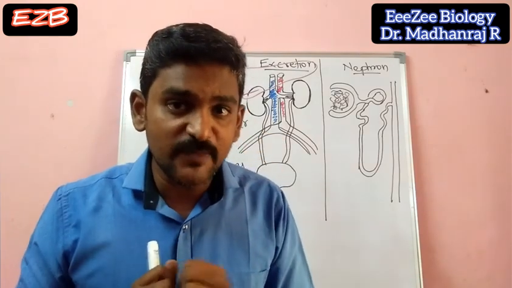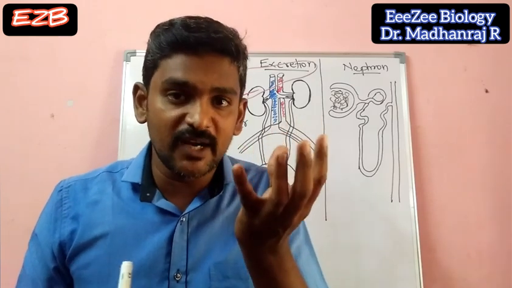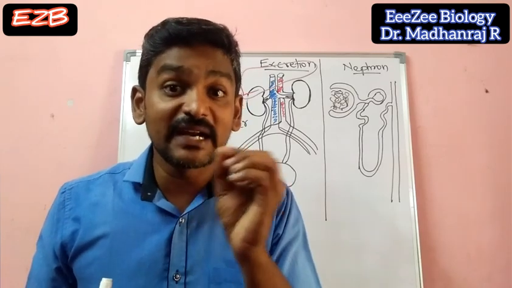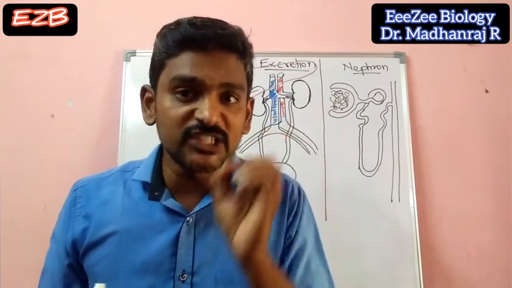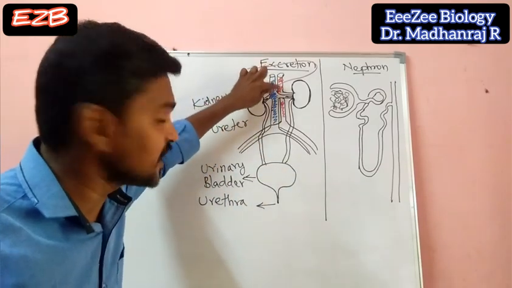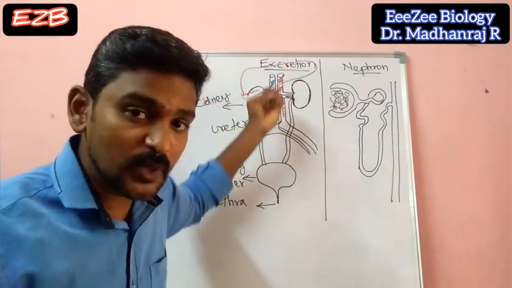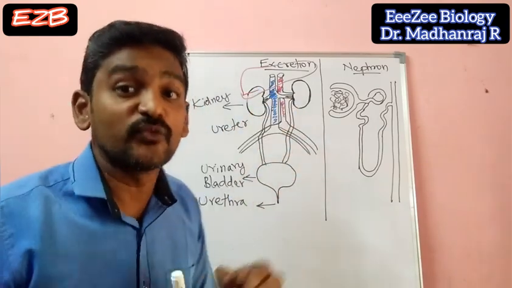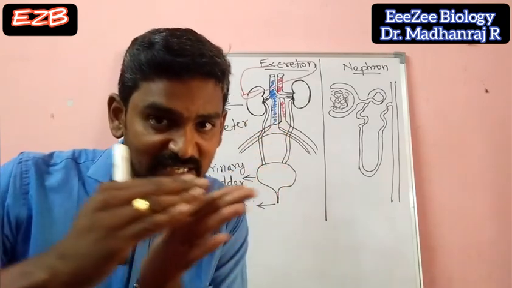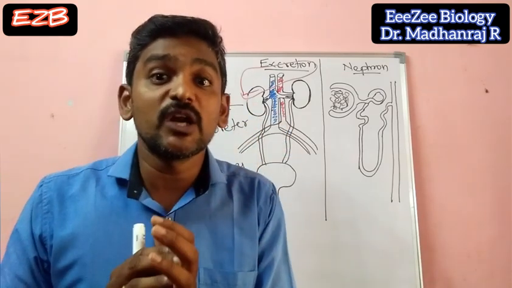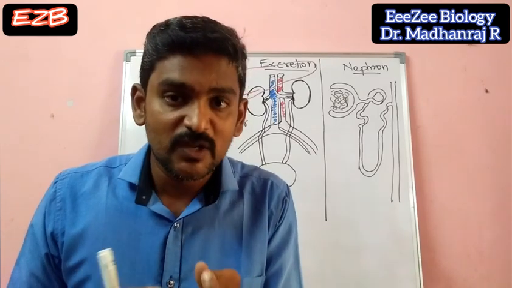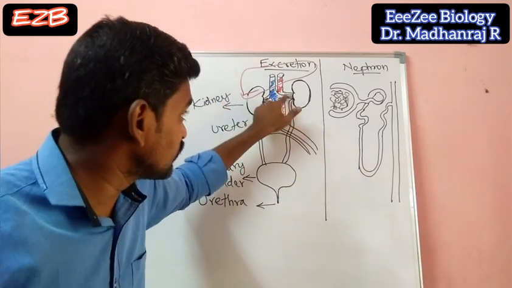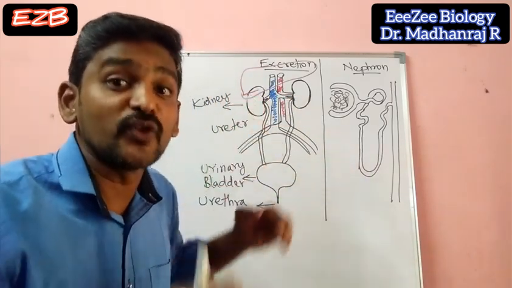So what is the function of an artery? From the heart, which is pumping the blood through arteries, the arteries which reach the kidney are called renal arteries. These renal arteries receive the blood from the heart and transport the blood to the kidney for purification. The blood which enters the kidney will have metabolic waste products like nitrogenous waste, and also digested food and nutrients. So that blood goes to the kidney for purification.